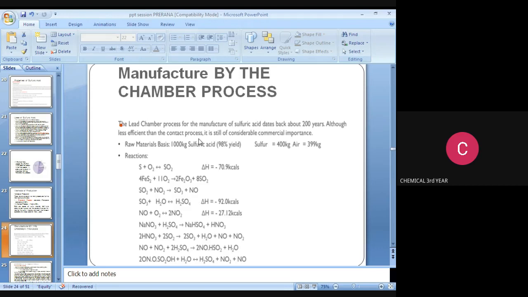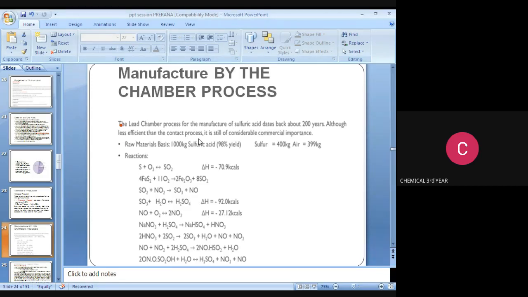Our next reaction is NO plus O2, also an irreversible reaction, to produce 2NO2, with delta H of minus 27.1 kilocalories. The next reaction is NaNO3 reacting with H2SO4 to produce NaHSO4 plus HNO3. The next reaction is 2HNO3 reacting with 2SO2 to produce 2SO3 plus H2O plus 2NO plus O2.